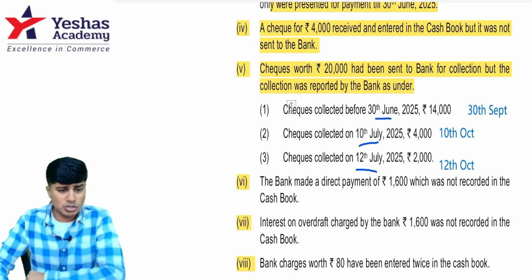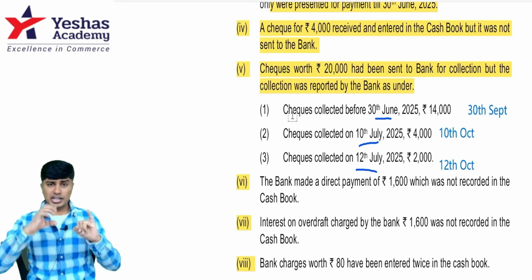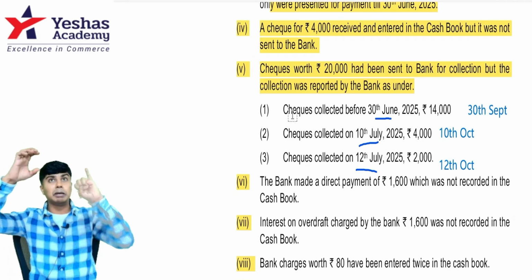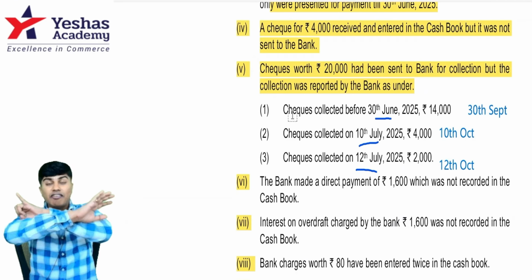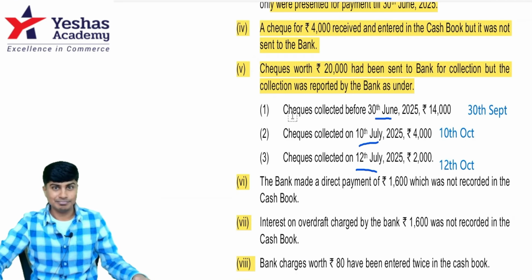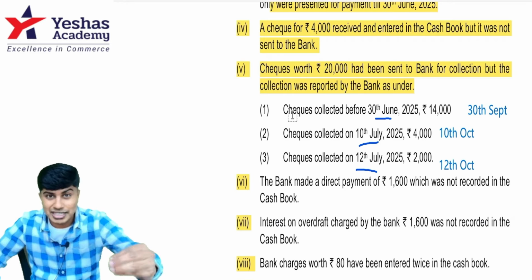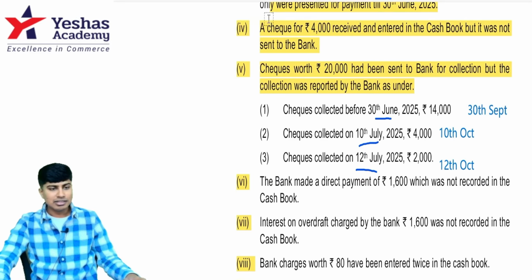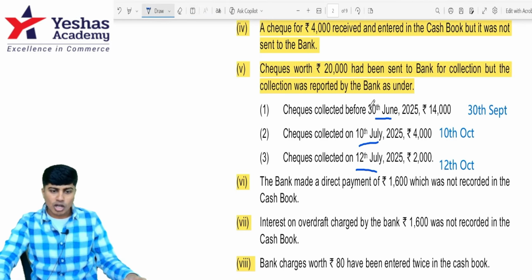If in case we go by what is given in the question, all the checks, 14 plus 4 plus 2, 18 plus 2, 20, 20,000 is sent for collection, cash book has increased. All of them have been cleared before 30th September, passbook has also increased. You don't have to do any changes. This item does not need any reconciliation, no add, no less. But the dates they've given is not what they meant.